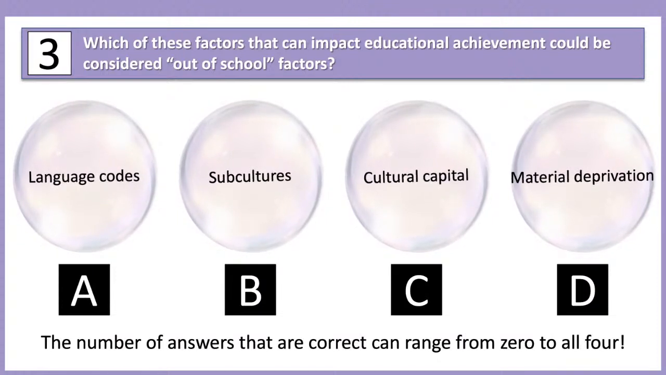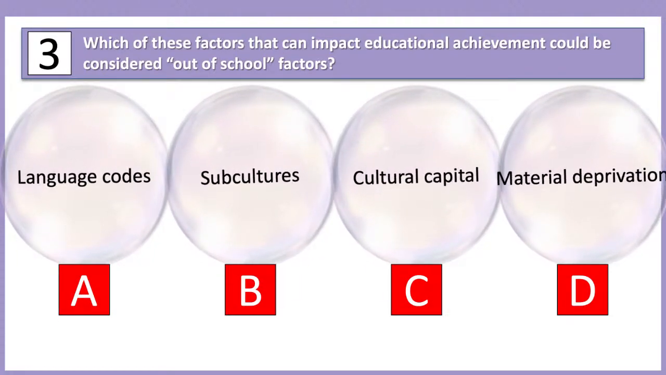Okay, which of these factors could be considered out of school factors? Could be all of them, could be none of them. What do we reckon? I'm seeing lots of A, C, D, B and D, A, C, D, A, B, C and D. Quite a few of you starting to go for all of them. Shall we have a look?